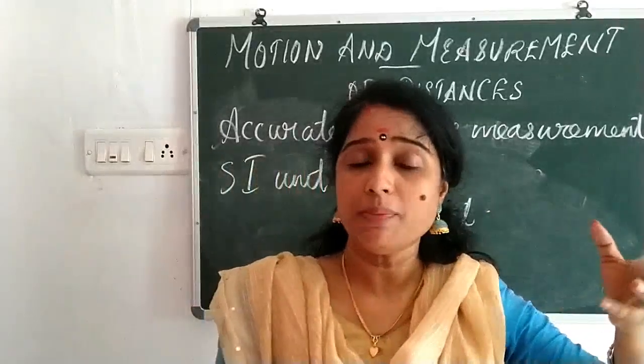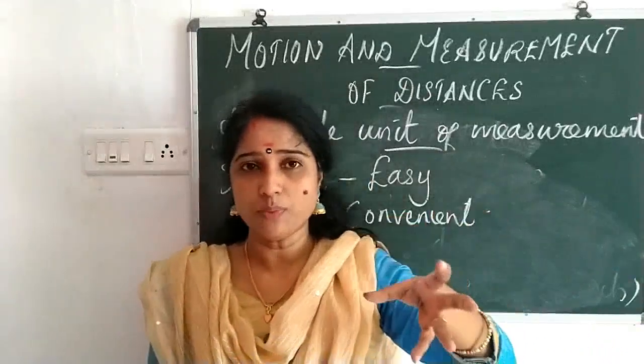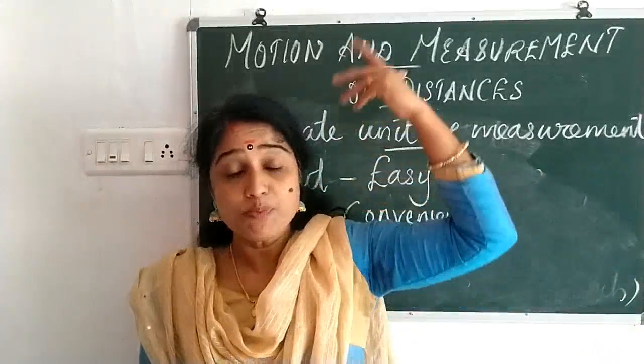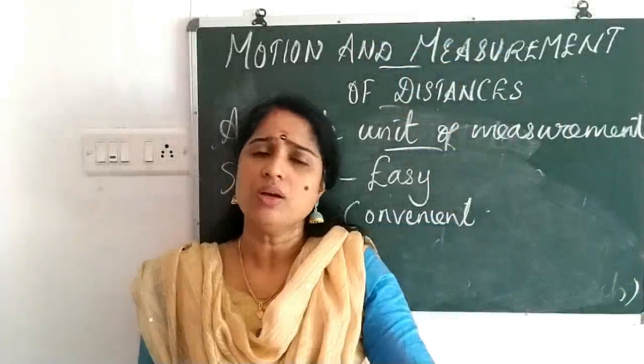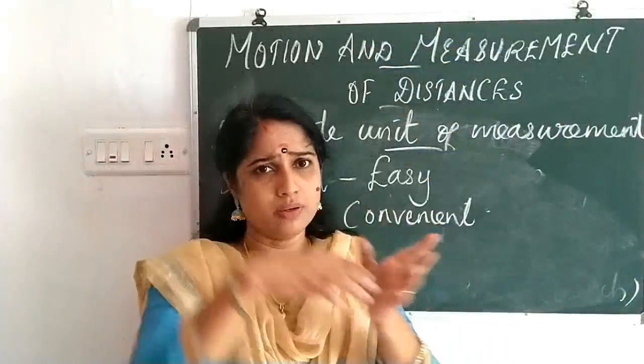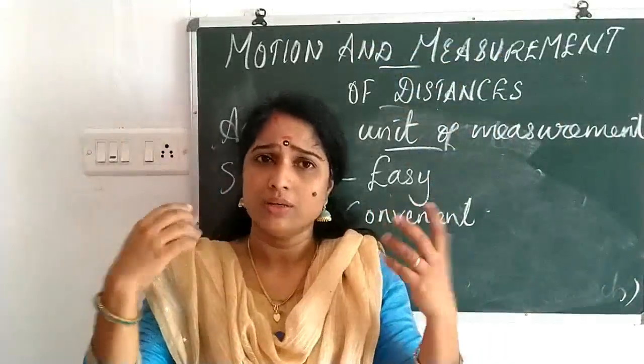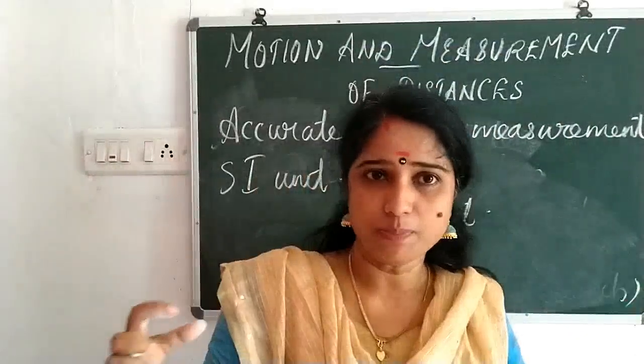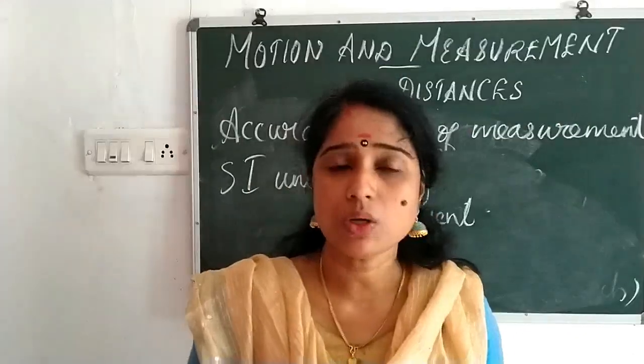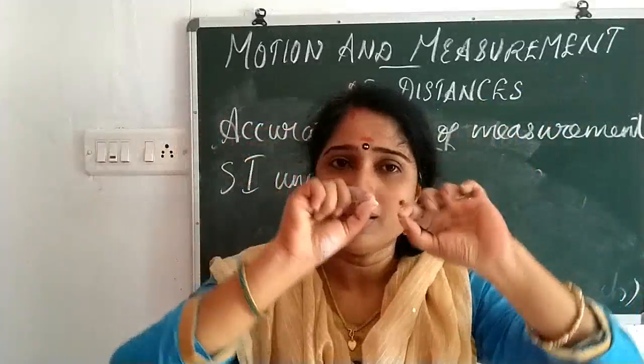So, if I want to make a 10 watt bulb in India, and the bulb is made in America also, if you know the size of the bulb, both are the same, the length of the bulb, the width of the bulb, all will be the same. Because of the measurement, the dimension. Dimension means what?